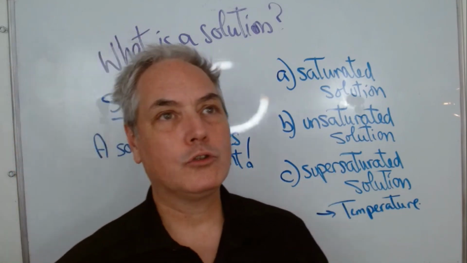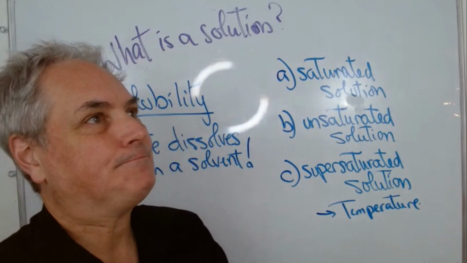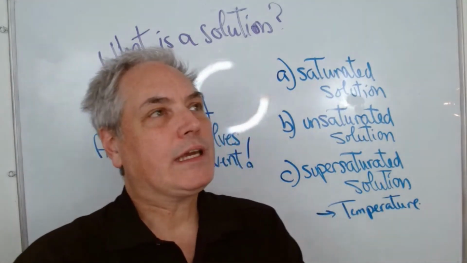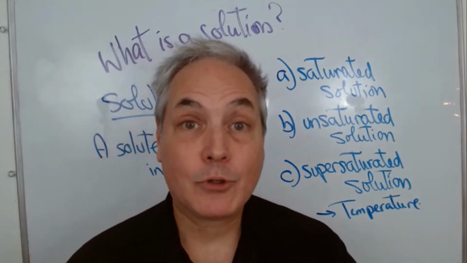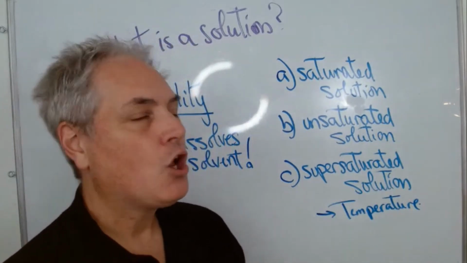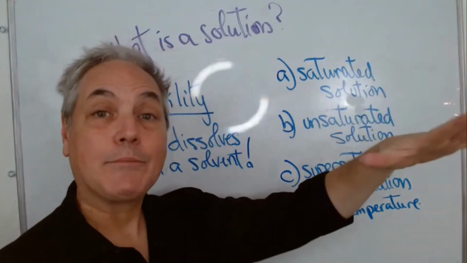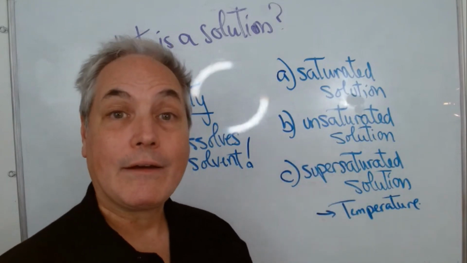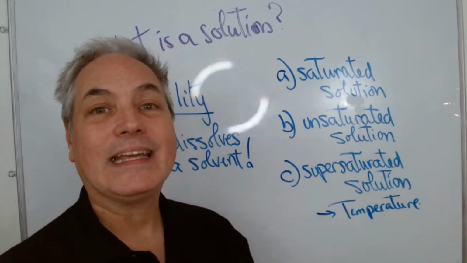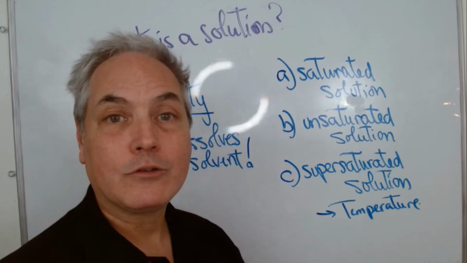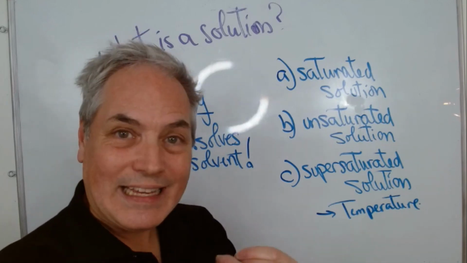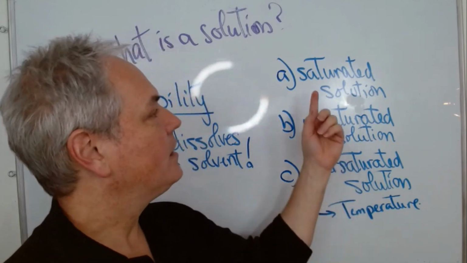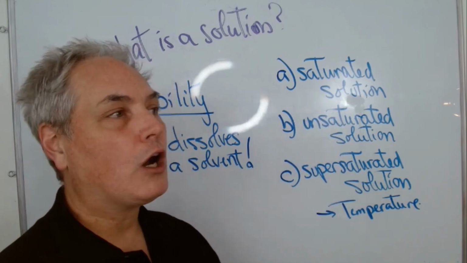I'm going to take maple syrup as a great example. When you take the sap of a tree, you have an unsaturated solution. The sap contains some sugar and some other minerals, and it has a weak taste if you taste the sap.